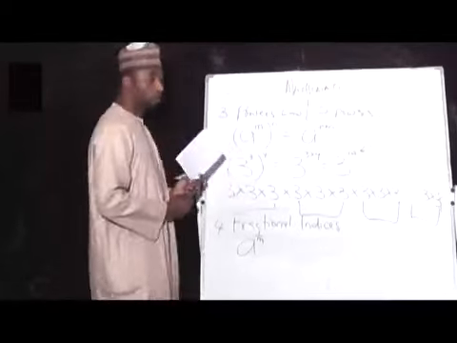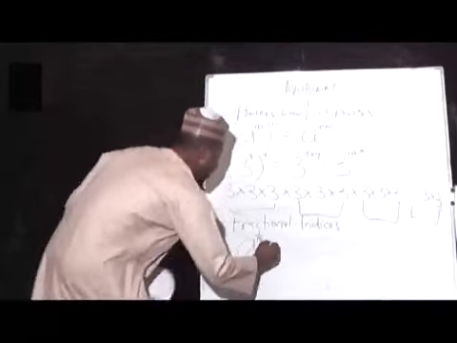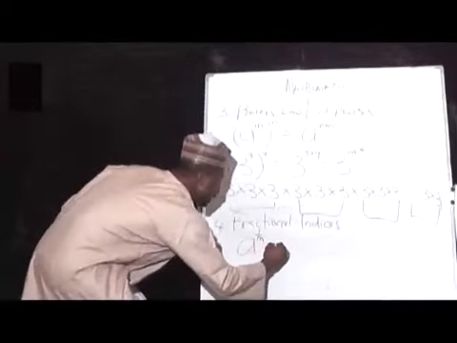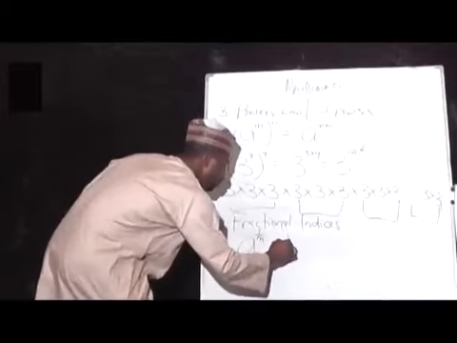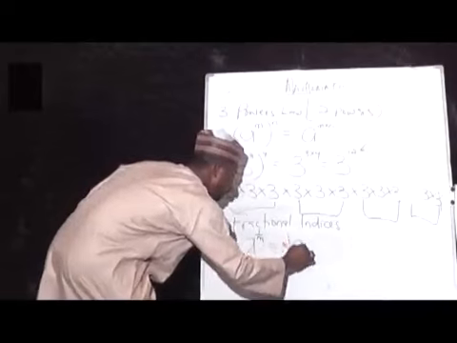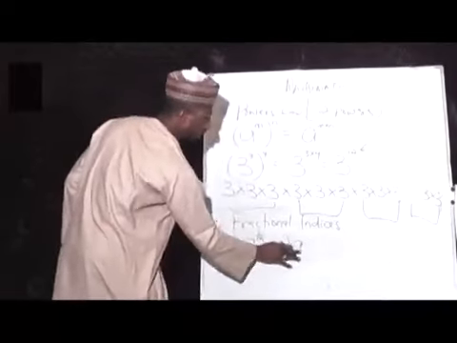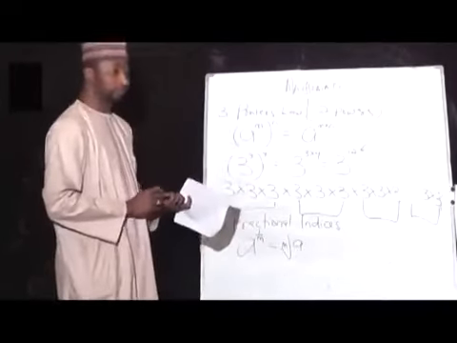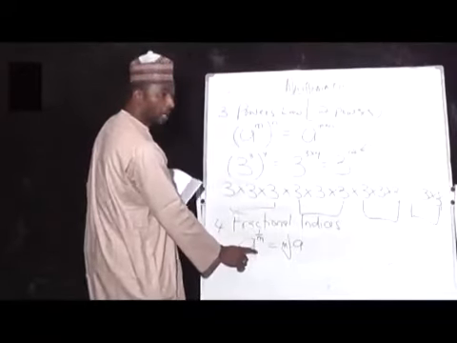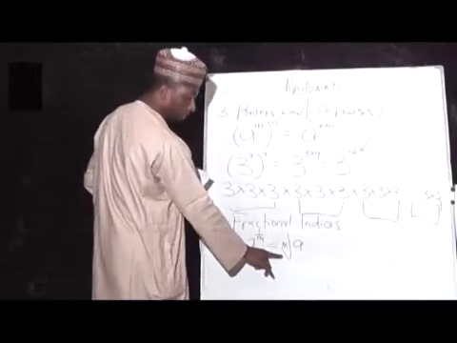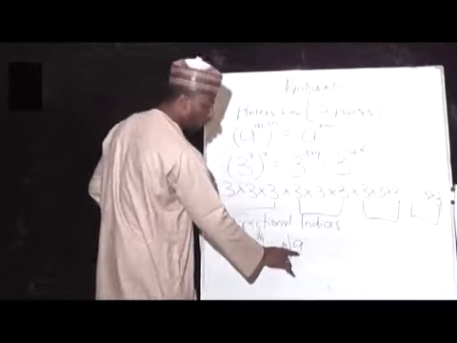The fractional indices law says this is the same thing as the mth root of A. This is not 9, it is A. A raised to power 1 all over m is the same thing as the mth root of A.